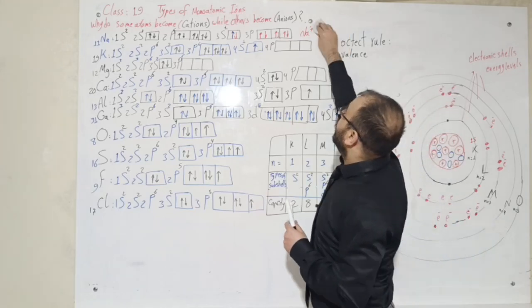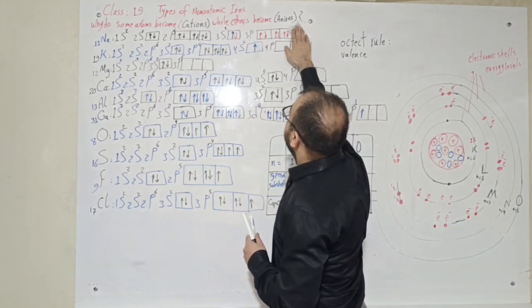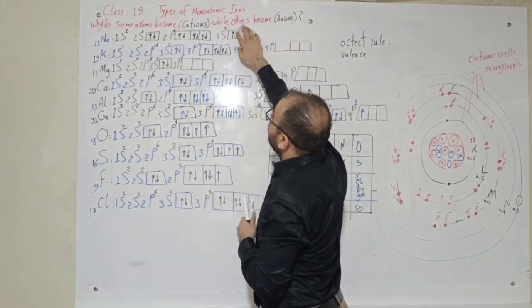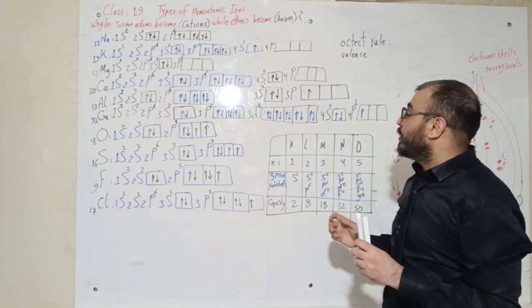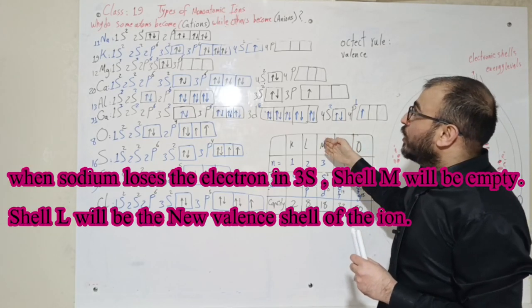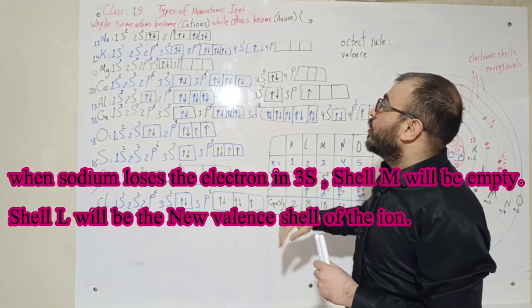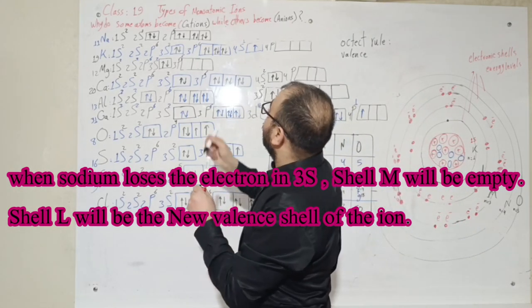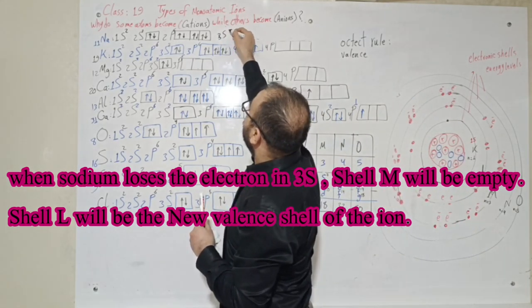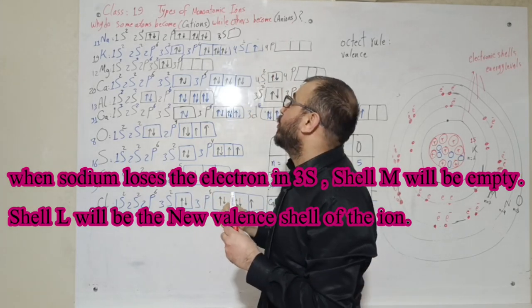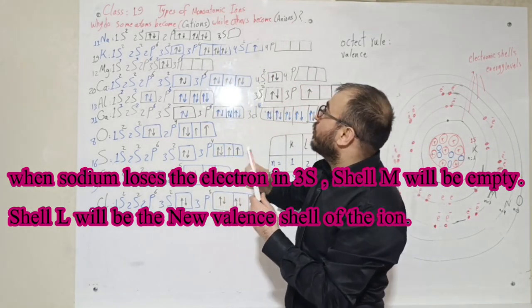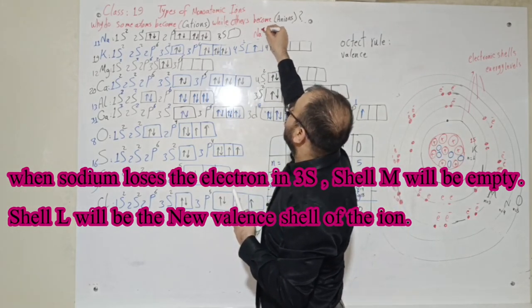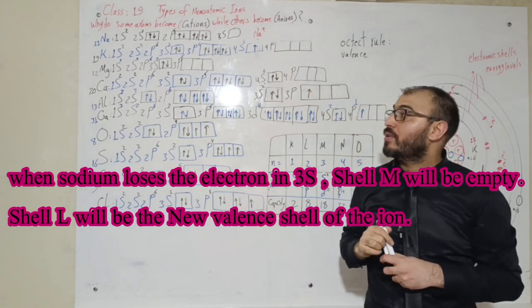Or the other option is that the sodium loses the electron here, and the subshell here is going to be transferred from M to L, because the third shell is going to be empty. And as you know, if the shell is empty, we don't need it, we don't count it. So, my friends, the sodium lost 1 electron and it has become +1, as you see.